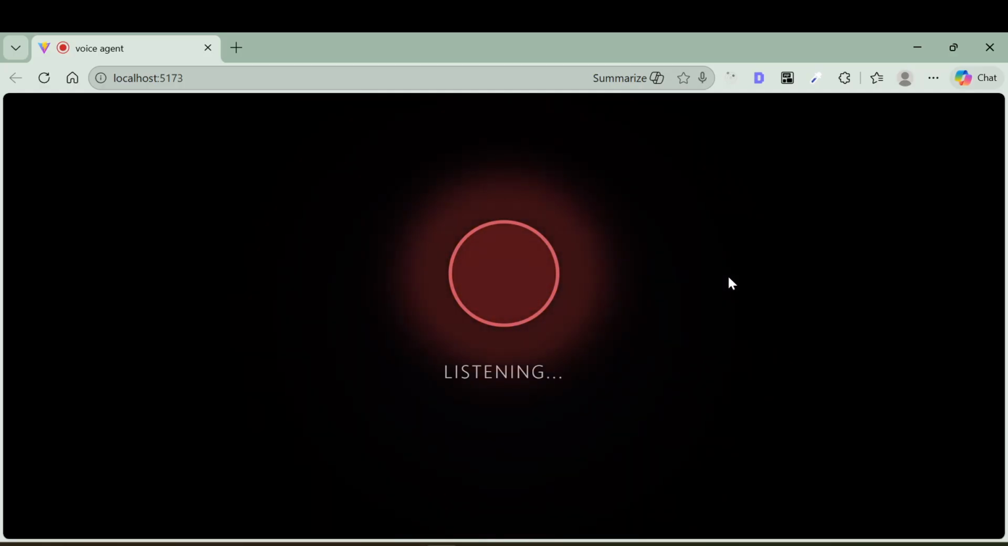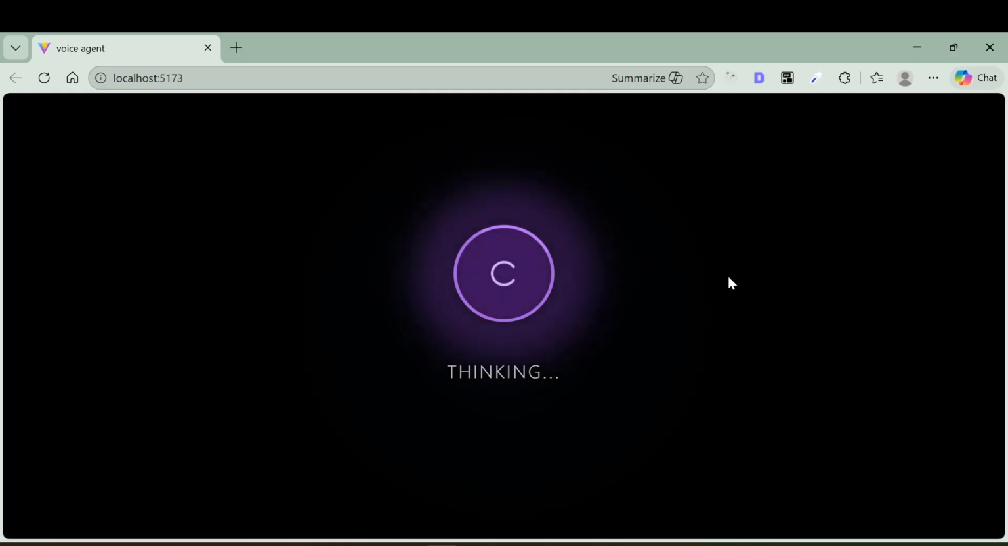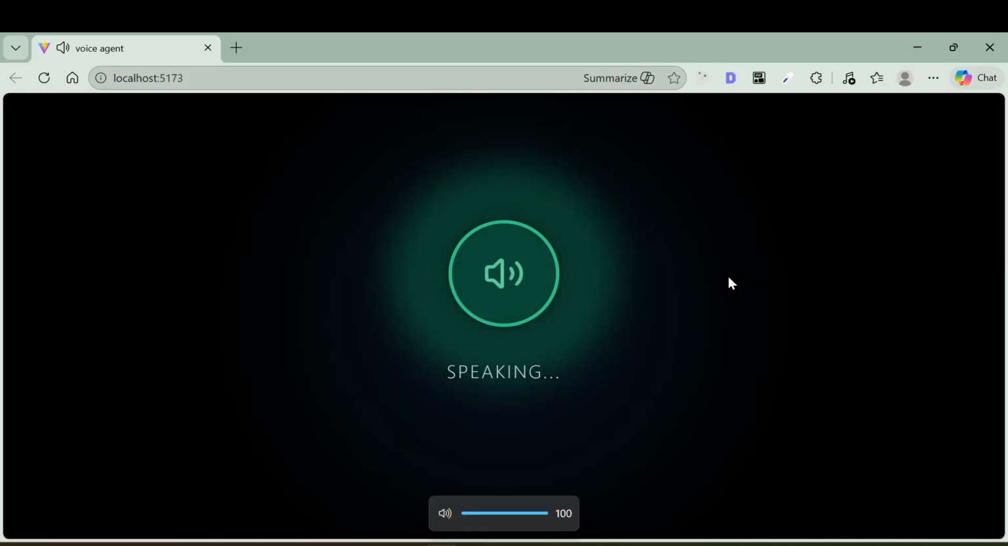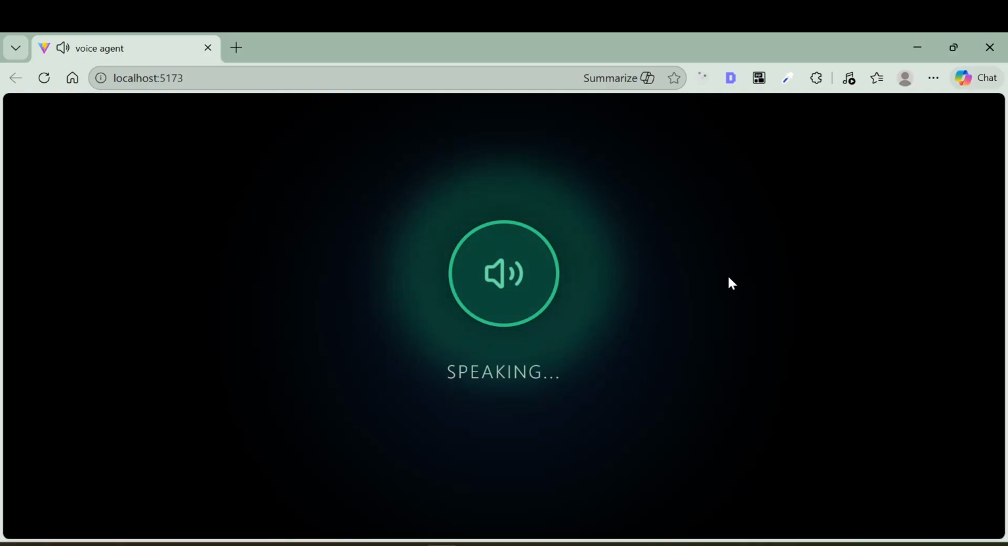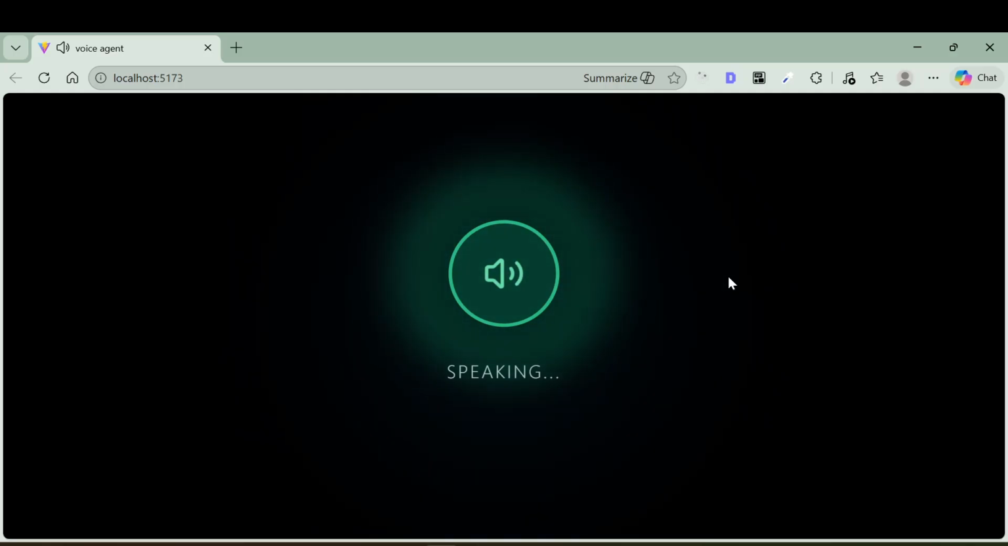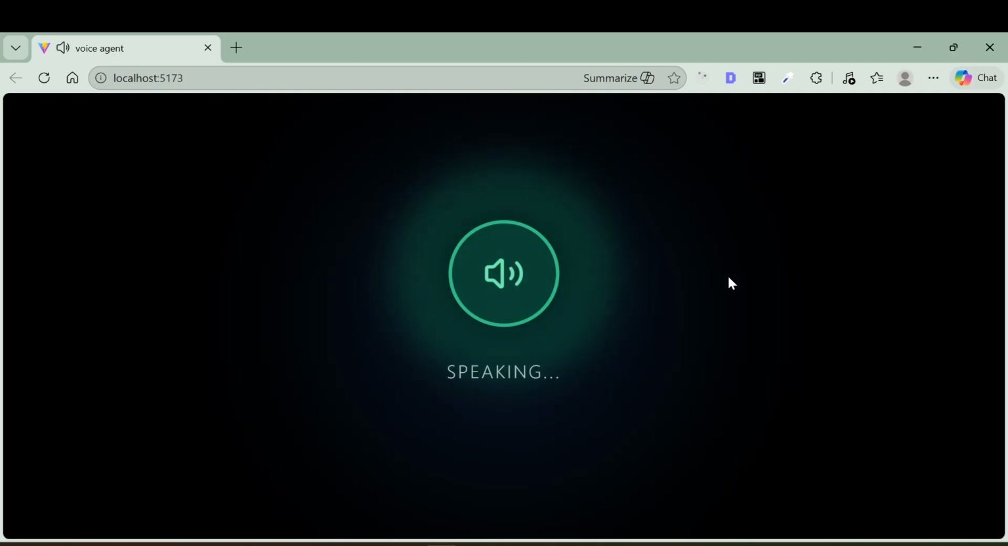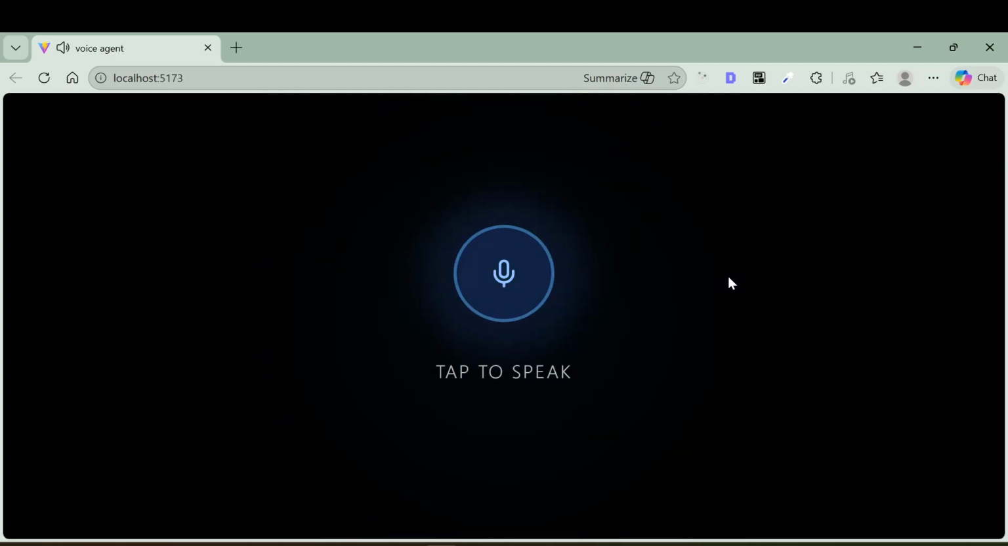Hey, can you explain quantum computing in one sentence? You can see after listening it starts thinking, it's processing. Sure, quantum computing uses the principles of quantum mechanics to process information in ways that classical computers can't, enabling potentially faster problem solving for certain tasks. Okay, so you can see it's able to give me a response.